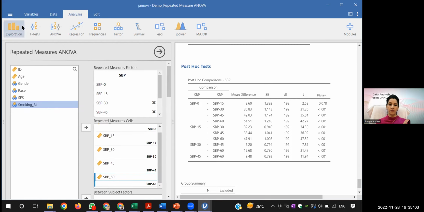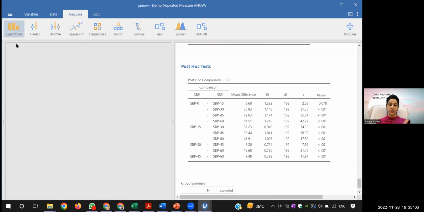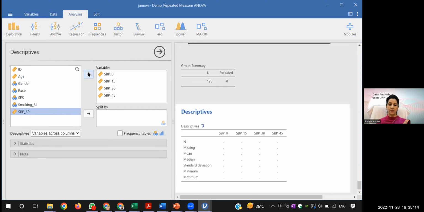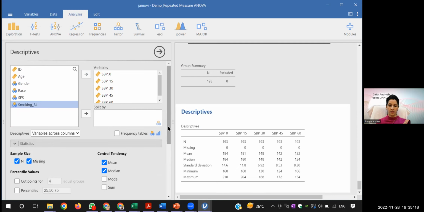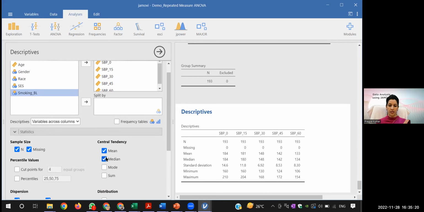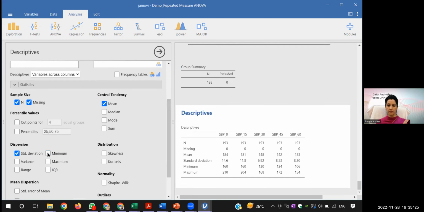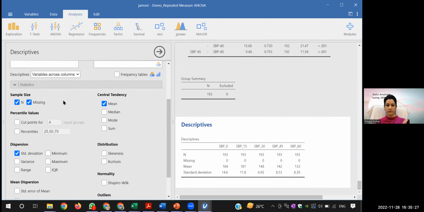For the descriptive, you'll have to go to exploration. Descriptive, you want mean and standard deviation. So you will shift these variables here. Like the descriptive in ANOVA, you get the descriptive there. Here you have to go to the statistics, this mean and standard deviation. You don't want minimum, maximum, unless you want them.